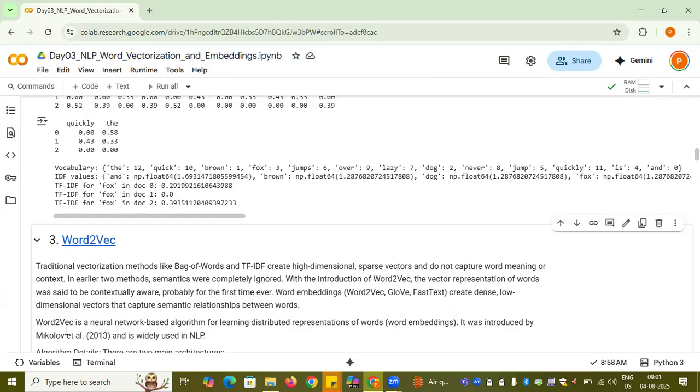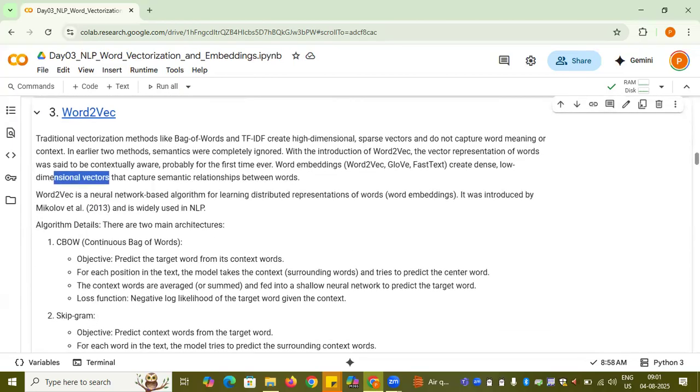It creates a dense representation, dense embedding, and it's also a low dimensional vector that takes care of the semantic relationship between the words, right? So let me go down. Now, in brief, what is Word2Vec?